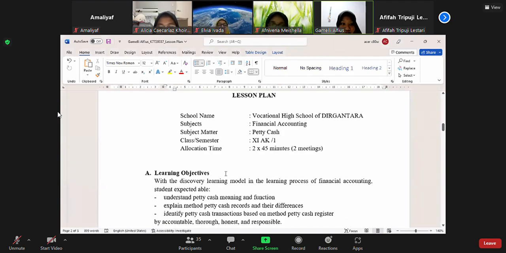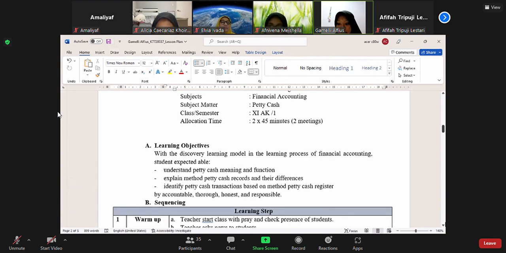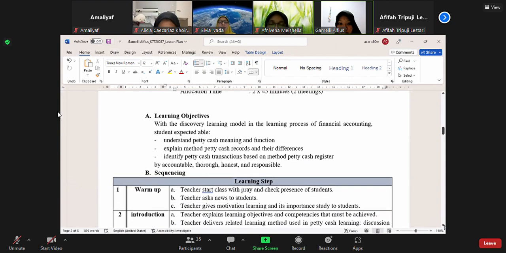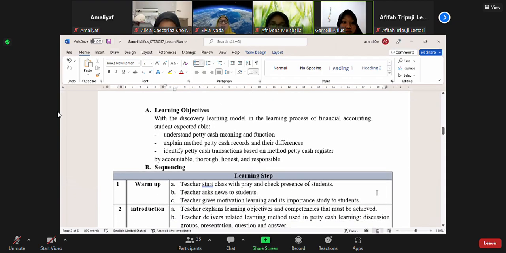Lesson plan. This is for 11 Accounting A, and the allocation time is 2 times 45 minutes. This is for 2 meetings. The first is the learning objective.